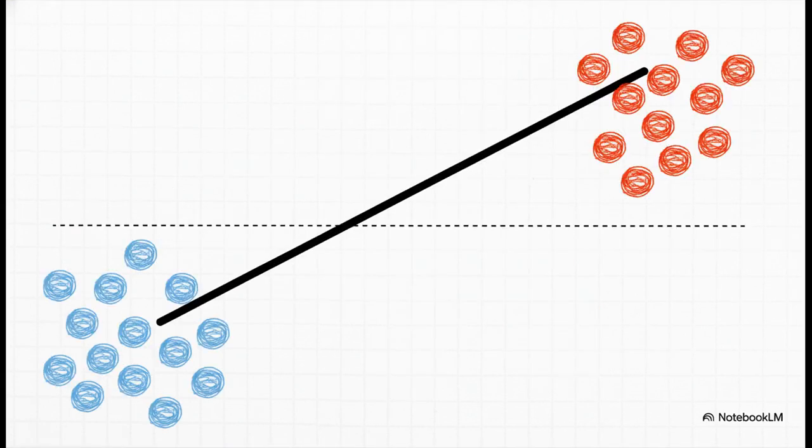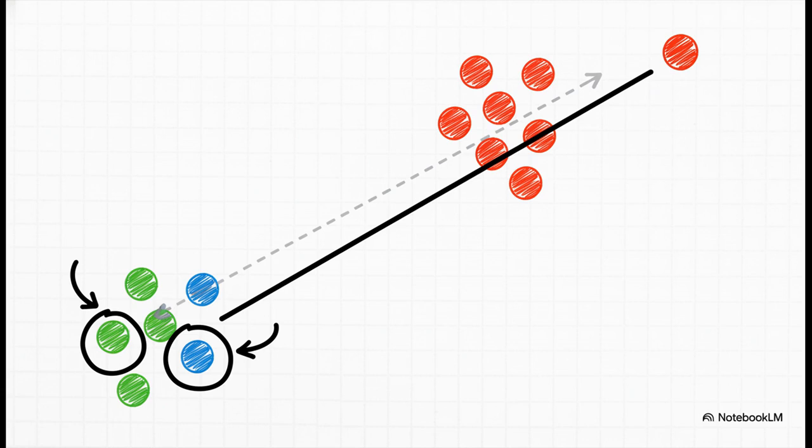And you know what? If you have a really clean, simple set of data like this, it actually works surprisingly well. Look at that. The line slices right between the two groups. Our 0.5 threshold correctly separates every single case. So far, so good. But watch what happens now. We add just one more data point. It's a very large tumor, so it's obviously malignant. But because linear regression is trying its best to fit all the points, that one new point forces the entire line to tilt. And just like that, our simple 0.5 threshold is now in the wrong spot, and it starts misclassifying tumors that it got right just a second ago.